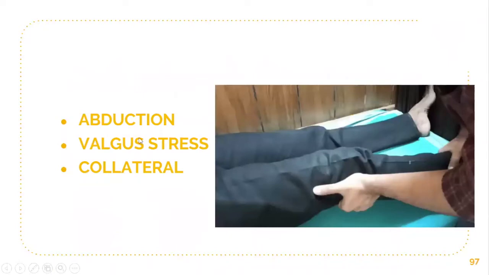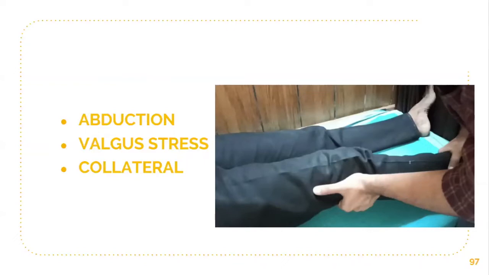Coming to the abduction or valgus stress test, the patient's knee is flexed to 30 degrees, using one hand as a fulcrum situated over the knee joint. Using the other hand, abduction of the leg is done. Check for the opening up of the joint over the medial side. While doing the abduction test, complete opening up means the tear is grade 3, a complete tear. If it's a partial tear, then there will be excruciating pain over the femoral attachment of the medial collateral ligament.